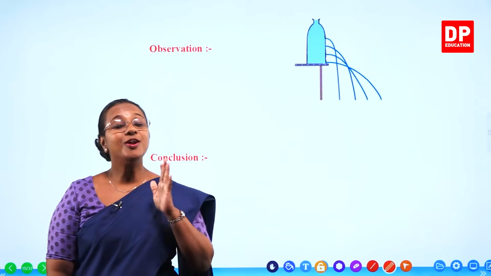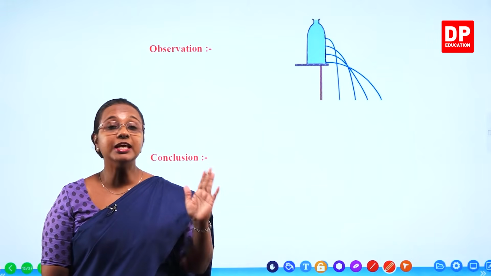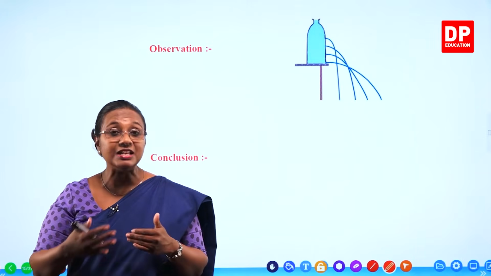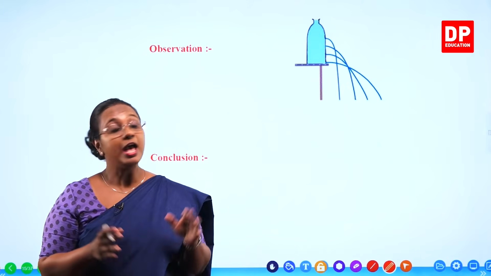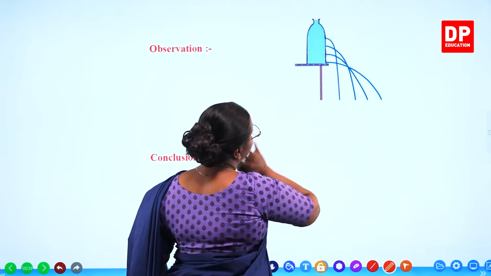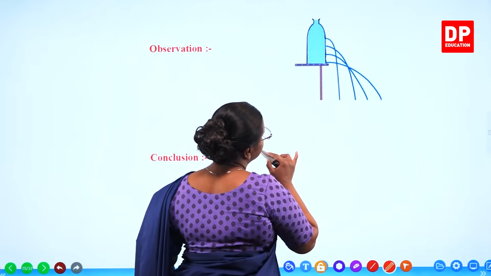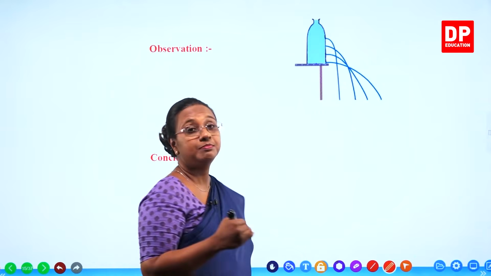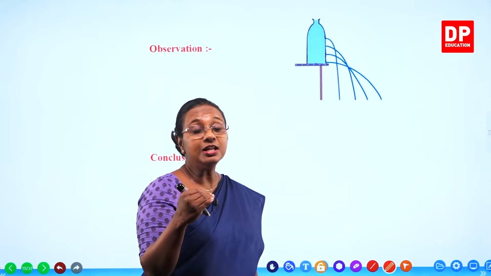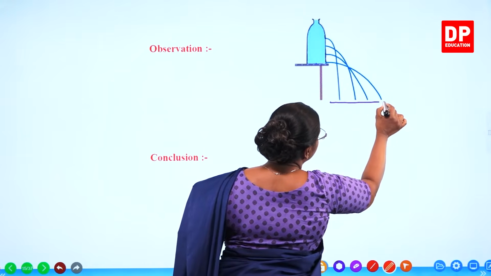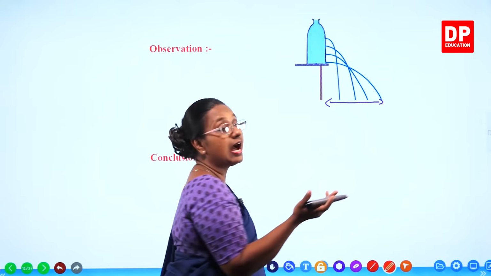So students, you all observed the way the water exited from the bottle. You were able to see the speed with which the water exited the bottle, and also you were able to observe the horizontal distance. You can see the diagram here. The water that came out from the holes at the lower level of the bottle traveled a longer horizontal distance with a higher speed.